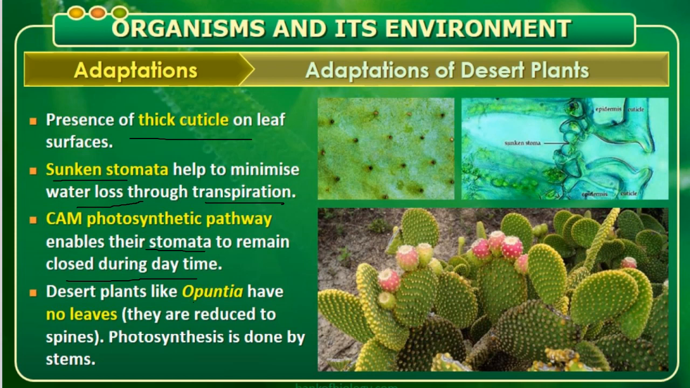So desert plants like Opuntia have no leaves. These leaves are reduced in the form of spines, which prevent transpiration. Photosynthesis is done by the stems also. So it does photosynthesis, that is, it has stems in the form of a thick, fleshy structure, whereas the spines are modified leaves which help in the reduction of transpiration.